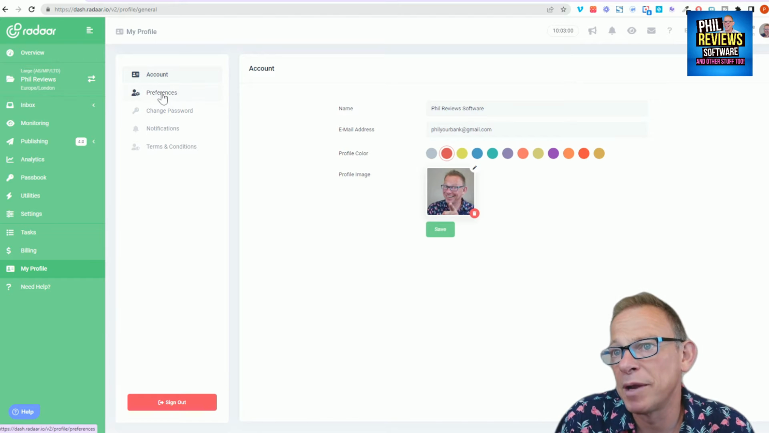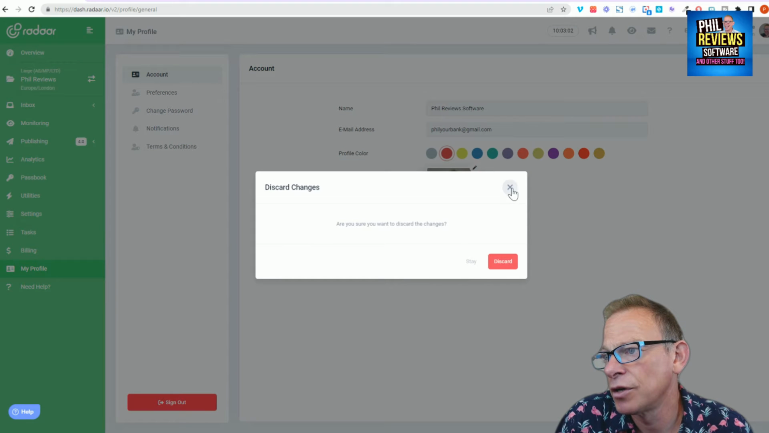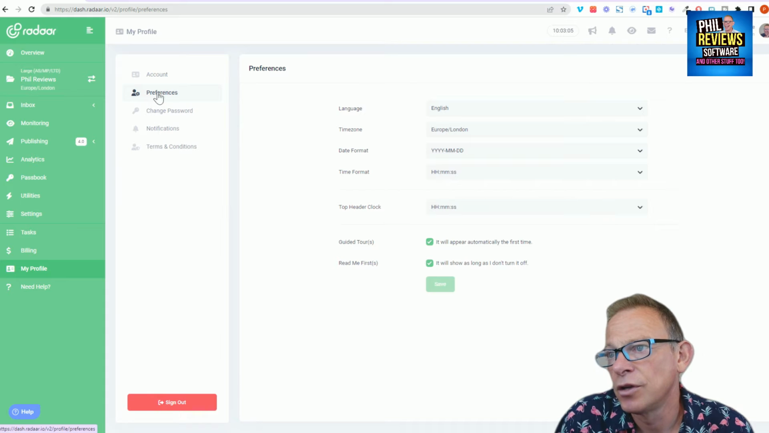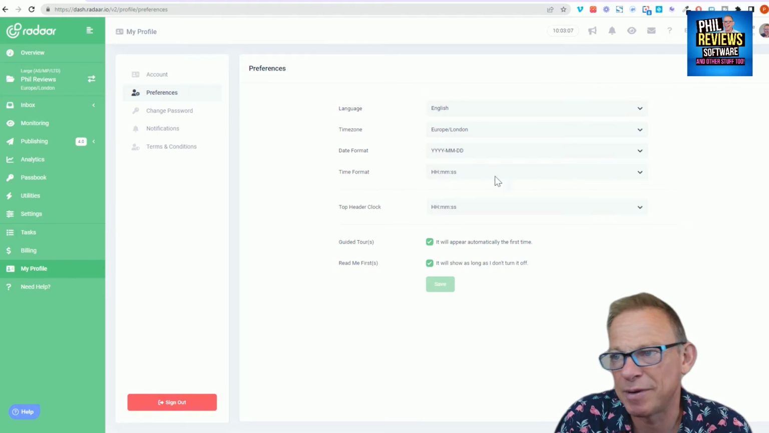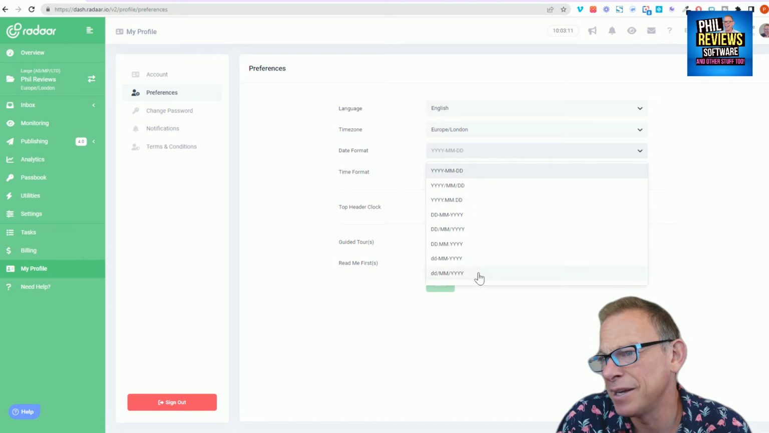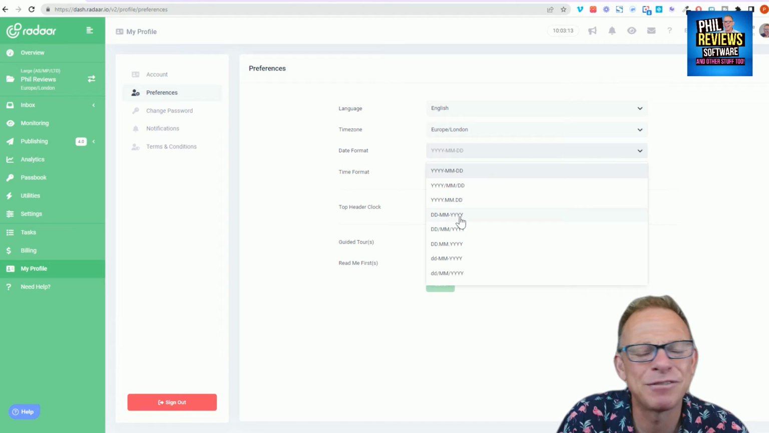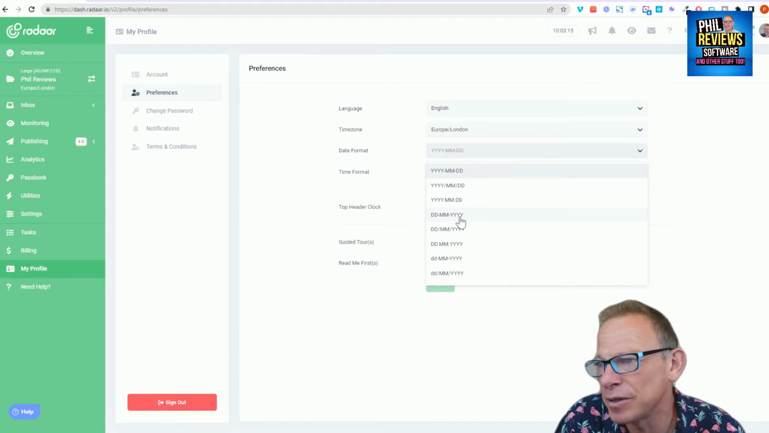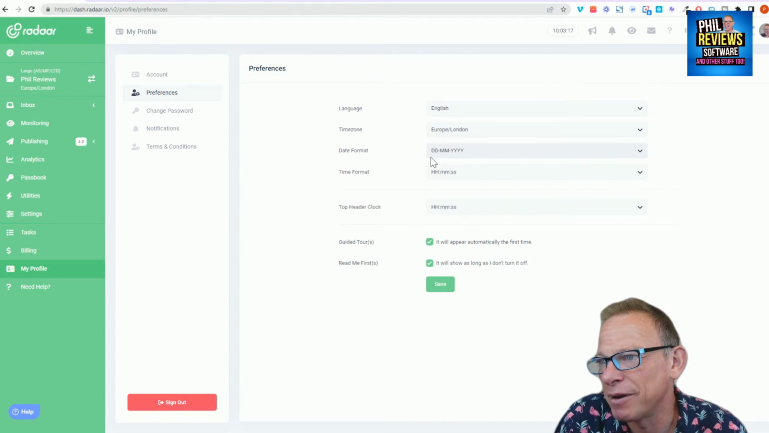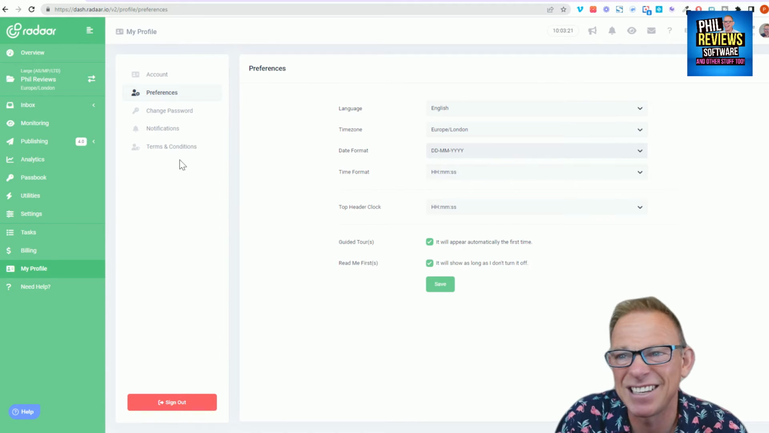Also, on my profile, you can change your preferences, but it's just where it says about your date format, your time format. Again, I should change the date format to me. Isn't it weird that we have different date formats in different places in the world? In America, it's the other way around, isn't it? They have month, day. Your time format, that's all it is.